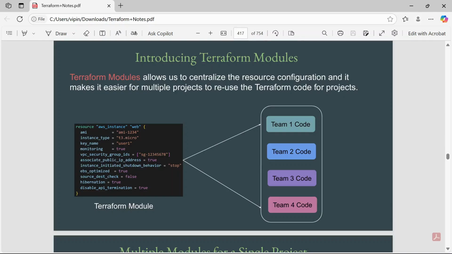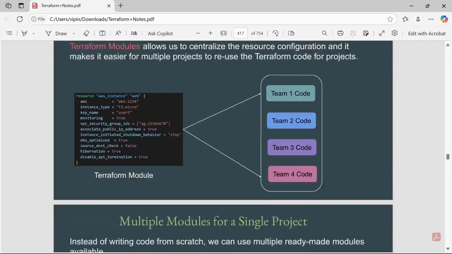They can provision the EC2 instance quickly and follow the best practices defined by Terraform. This is the importance of using a Terraform module.